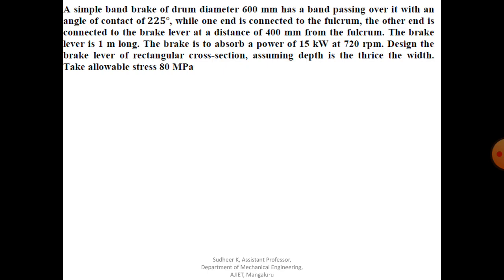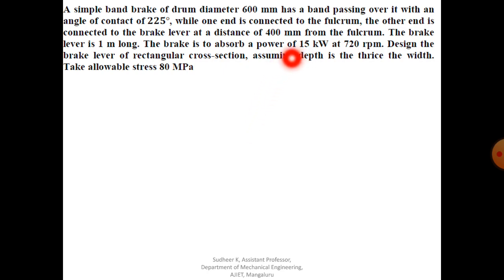So this is the problem of a simple band brake. All the construction details of the band brake are given: the diameter of the brake drum, the angle of contact, and the other end connected to the brake lever at a distance 400 millimeter from the fulcrum.